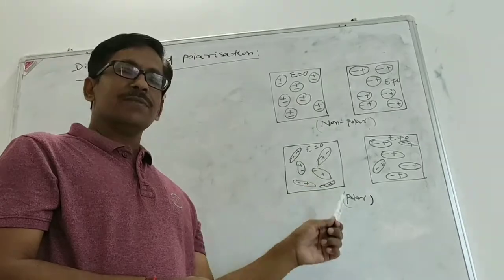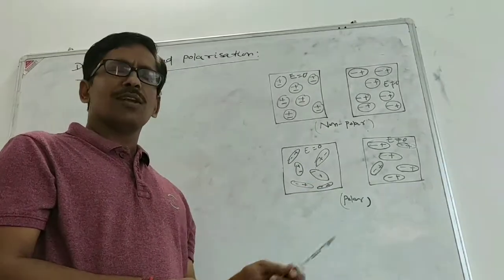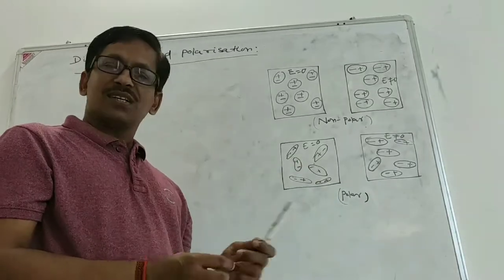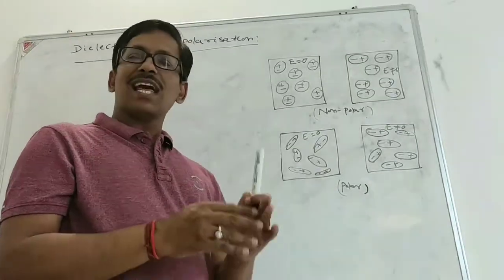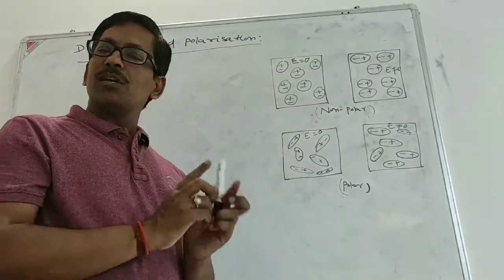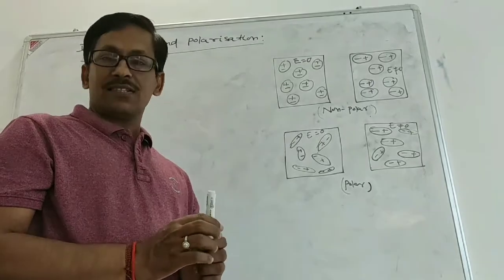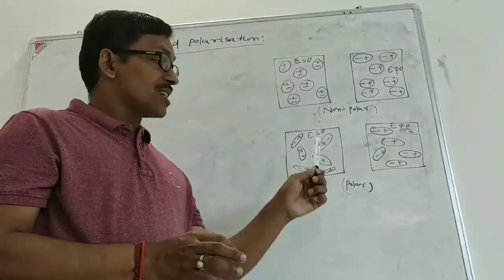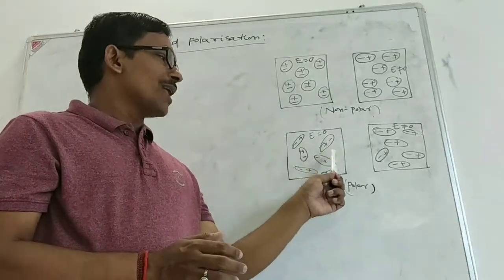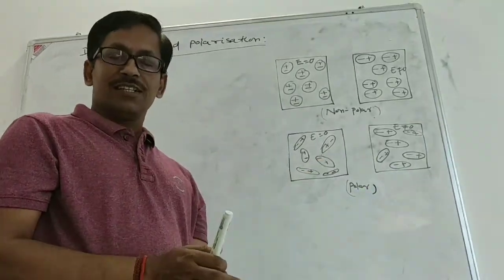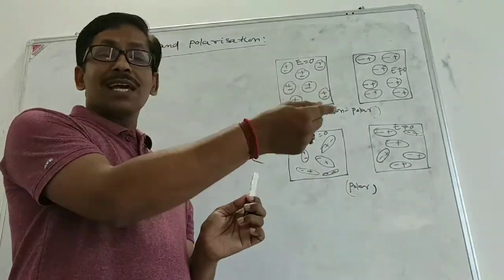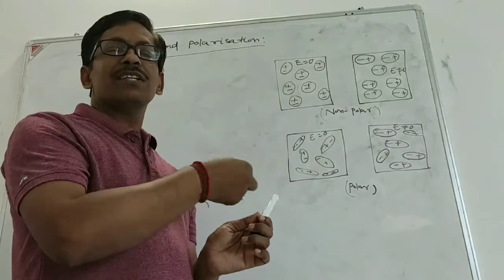In the absence of electric field, what happens? You know, polar molecules have a permanent dipole moment. So every molecule has a dipole moment, but the dipole moments are not aligned in any direction. So they are randomly oriented due to thermal agitation, in such a way that the resultant dipole moment is 0. Now when the polar molecule is placed in an external field, when E is not equal to 0, the molecular dipoles are aligned in a specific direction.